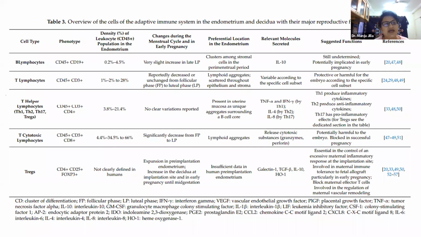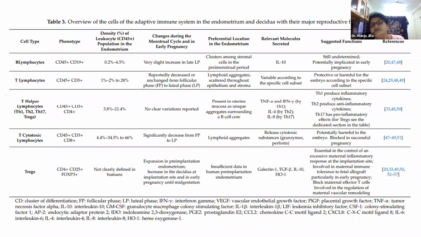These are like T lymphocytes only, called T0. They don't know what function they are going to do, but they can get differentiated into T helper type 1, T helper type 2, T helper 17, or T regulatory cells. Depending upon what type of stimuli they get, the T0 cells get converted into Th1, Th2, Th17, or T regulatory cells.